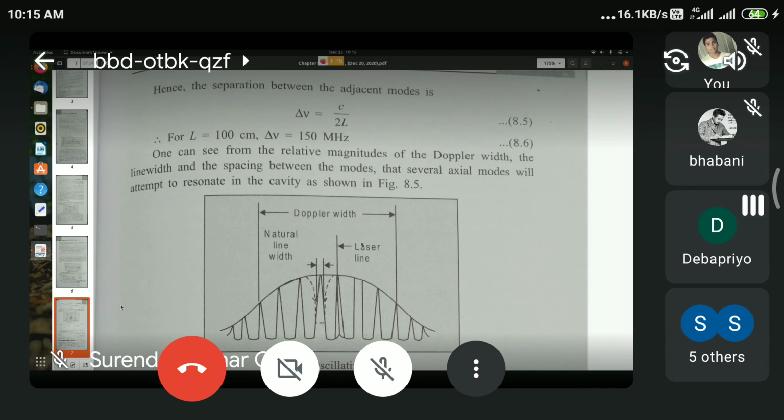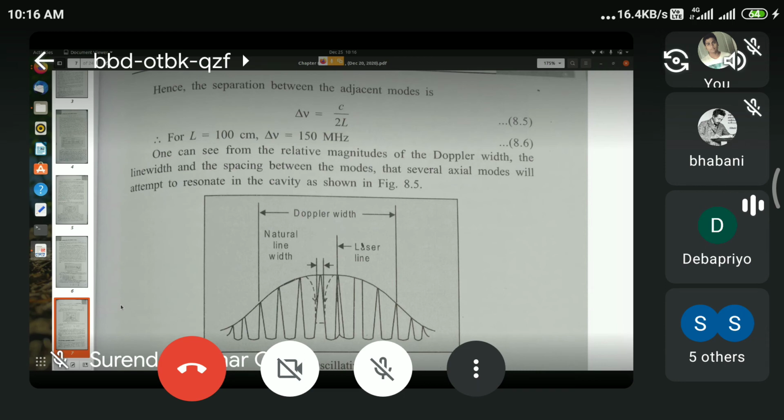So this means that the separation between successive allowed frequencies is c by 2L. So if L is equal to 100 centimeters, as in the original instrument of Javan et al., the difference of frequency is 150 megahertz. Now, if the half width of the emitted line is 1300 megahertz due to Doppler broadening, then how many modes will be supported by this resonator?